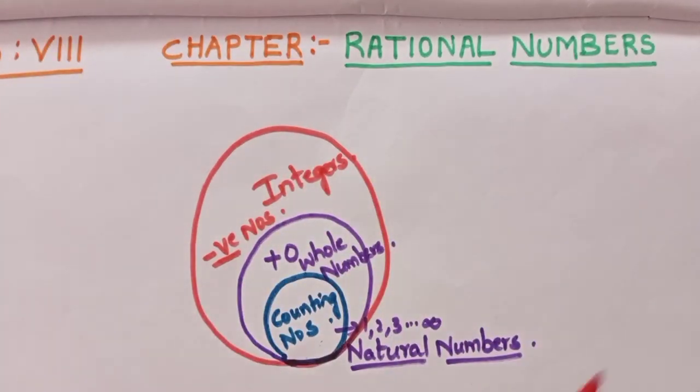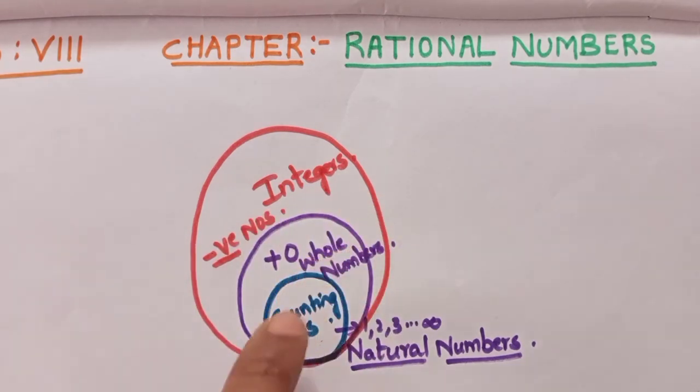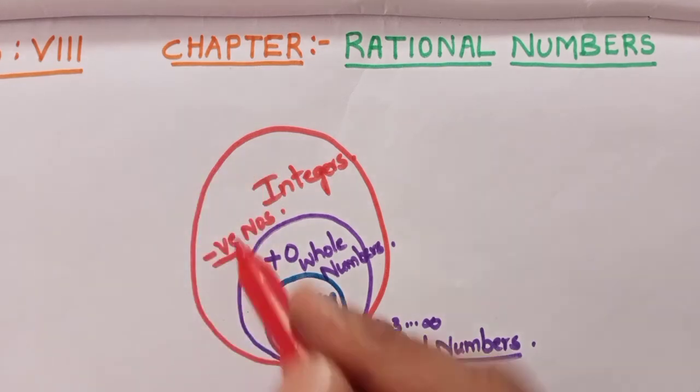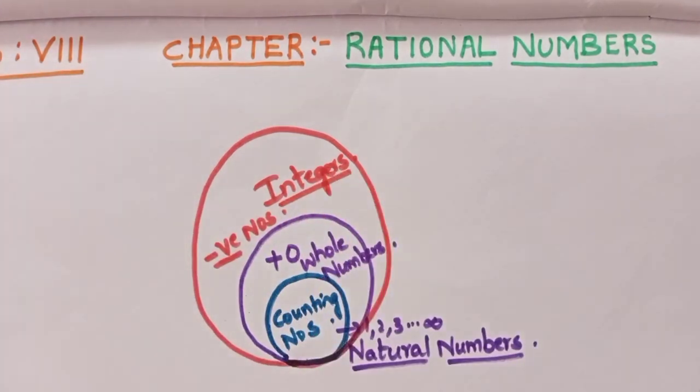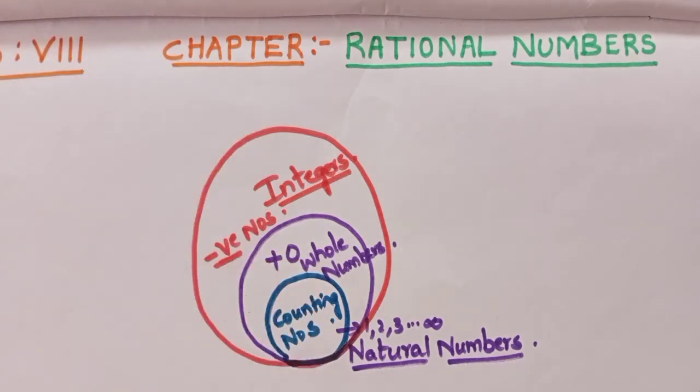See here, firstly you have learned only natural numbers. Then along with natural numbers, if we just add a 0, the whole set becomes the whole numbers. And again to these whole numbers, if we add negative numbers also, then it becomes a bigger set called integers, isn't it? So under integers, we will get whole numbers and natural numbers also.